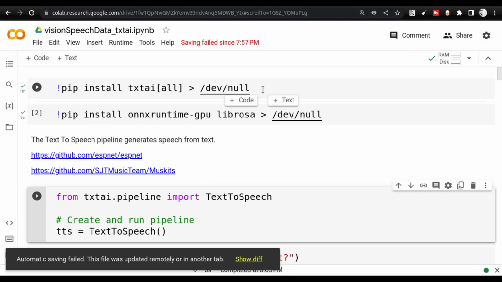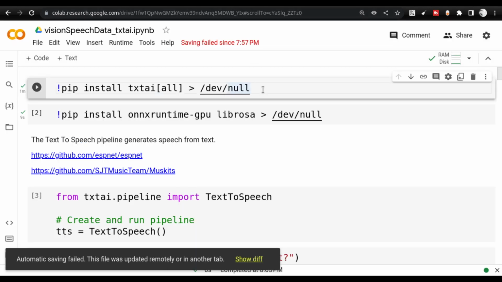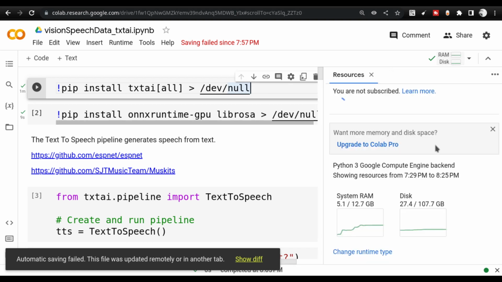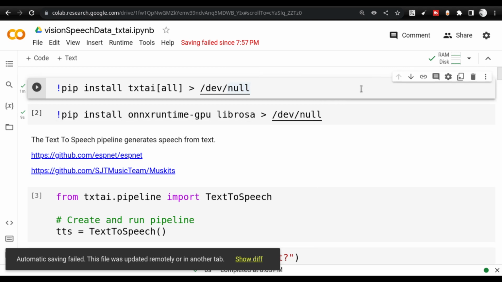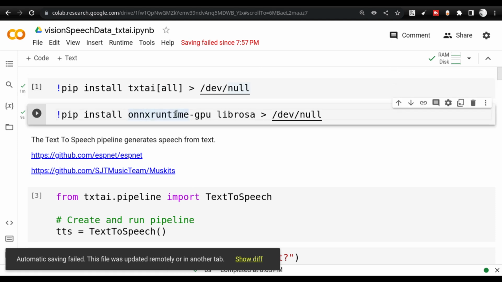This Colab notebook I have already started, and I have run it so that it can save time. You can see that almost 6 GB of RAM is being used here, because the models have already been loaded into the runtime. The libraries that you will be using are specifically TxtAi, the all version, where all the dependencies are downloaded. We will also be using the ONNX runtime GPU version and the Librosa library for working with text-to-speech.